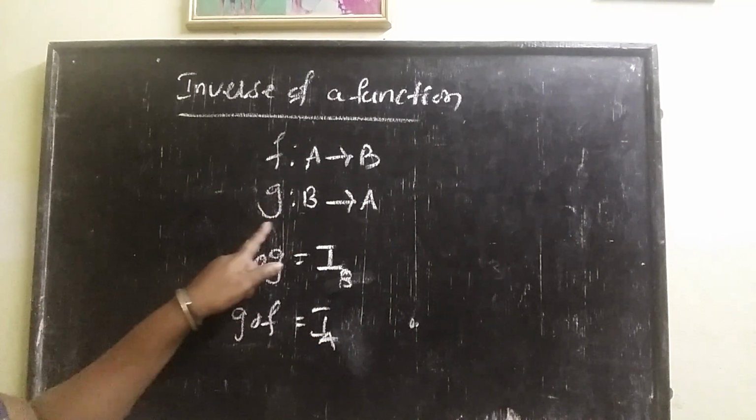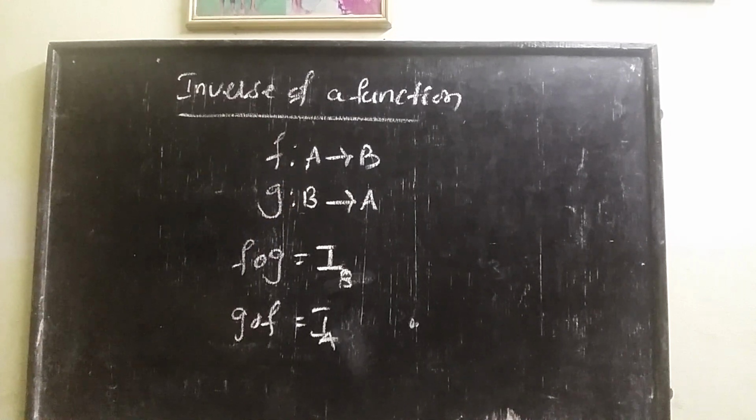Then this function g is called the inverse of the function f.